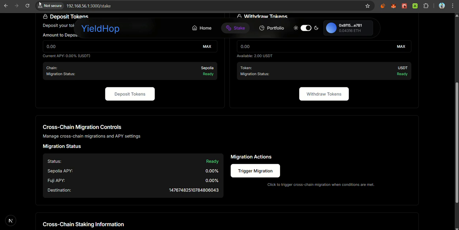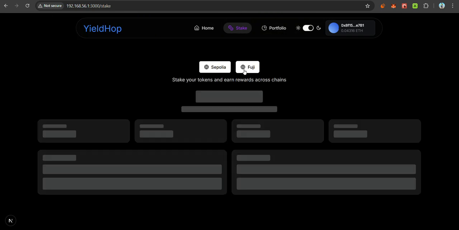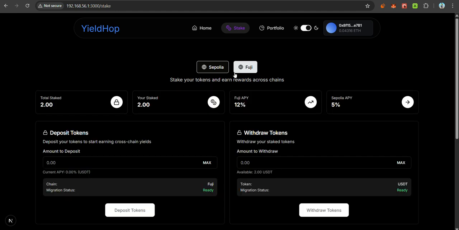So let's click on our project, and on the Fuji Avalanche chain. Now you can see the total staked tokens has been received, and our staked tokens are also 2.